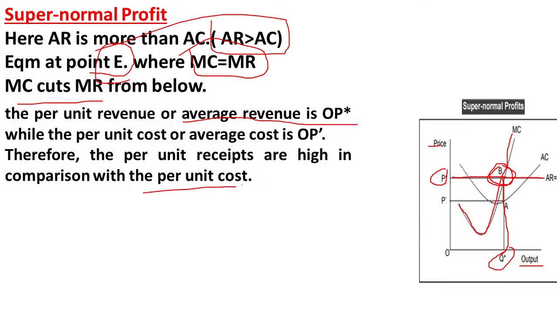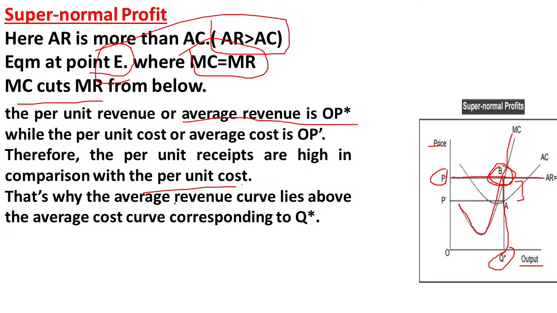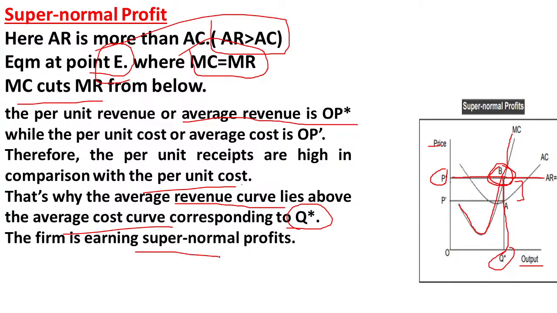So here if you observe, here is the cost curve, and here is the average revenue curve. Since the average revenue curve is above the average cost curve, here the firm is going to earn a higher level of profit. This is known as the supernormal profit. That's why the average revenue curve lies above the average cost curve corresponding to Q star. So the firm is earning supernormal profit here.